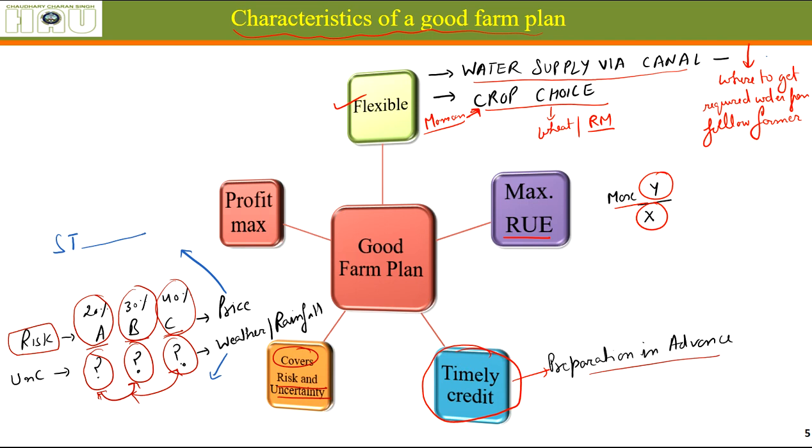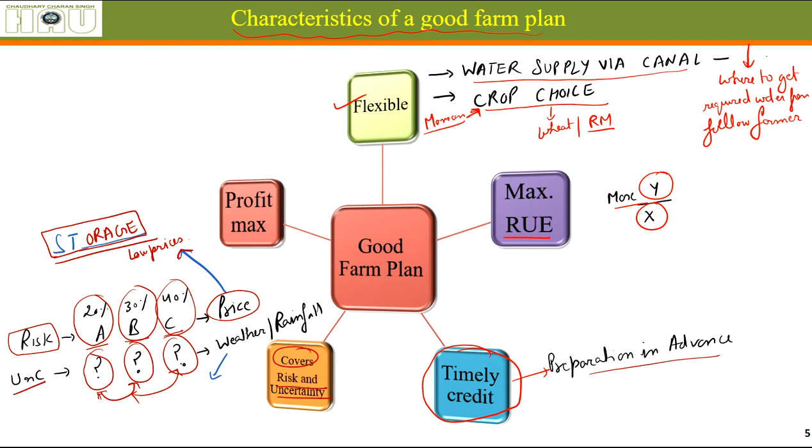Let's say there is a price risk. So what can be done to avoid this price risk? We can go for building a storage facility in advance. It might be a low cost storage facility, but it definitely can save a farmer from low prices.